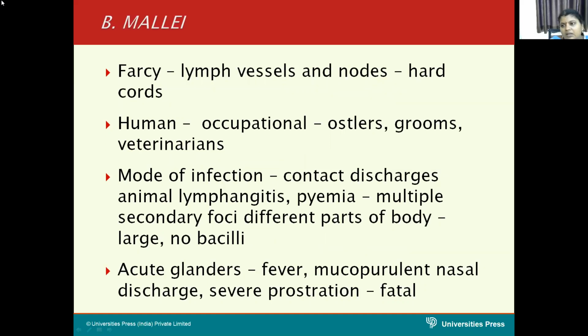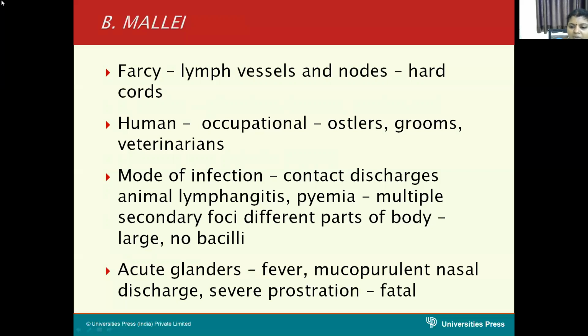Sometimes you can see human infection, which is an occupational disease among hostlers, grooms, and veterinarians. Mode of infection is mainly through respiratory droplets, that is contact with the respiratory discharges.